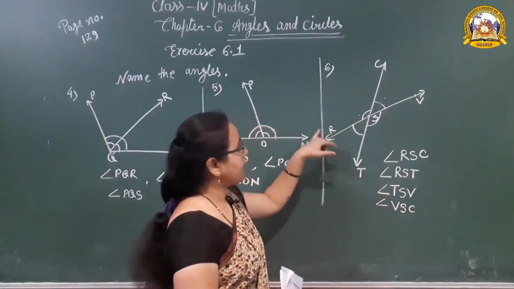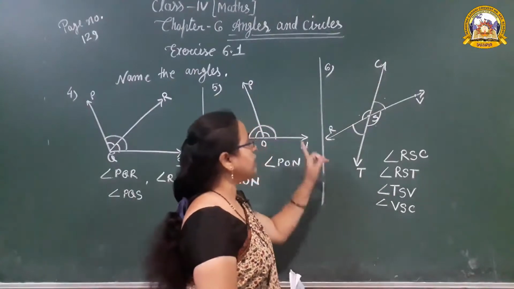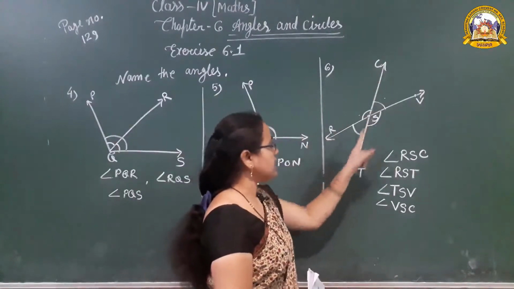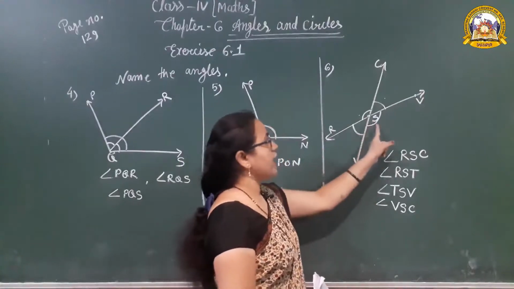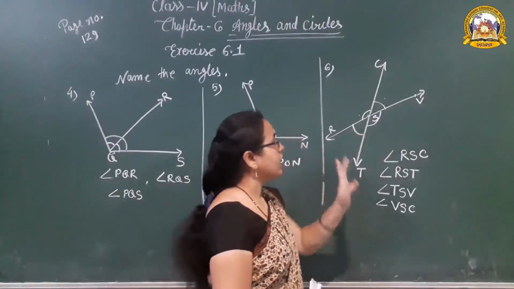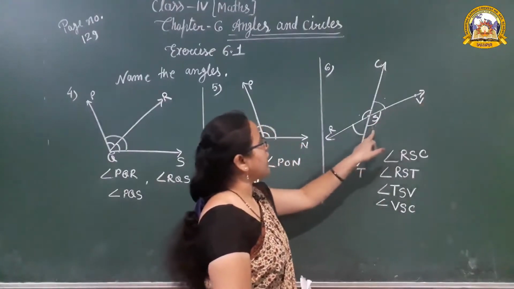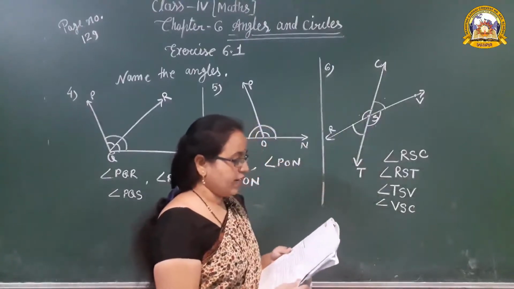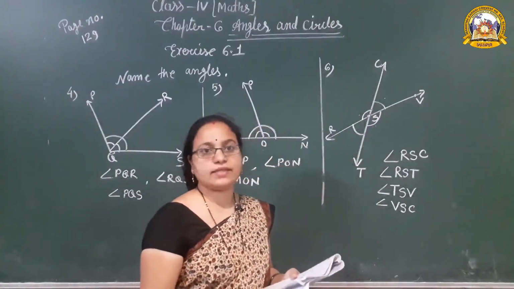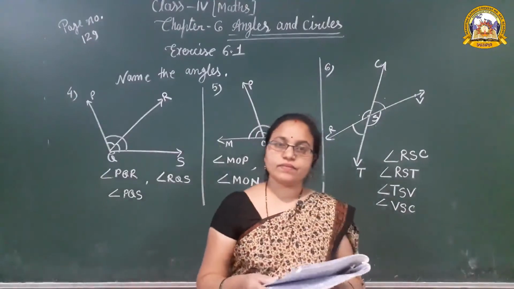So the first angle is angle RSC, second angle RST, third angle TSV, and last angle VSC. Okay, so those are the names of the angles. So here this exercise is finished. Thank you.